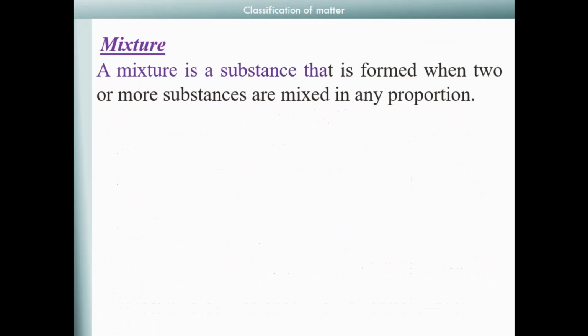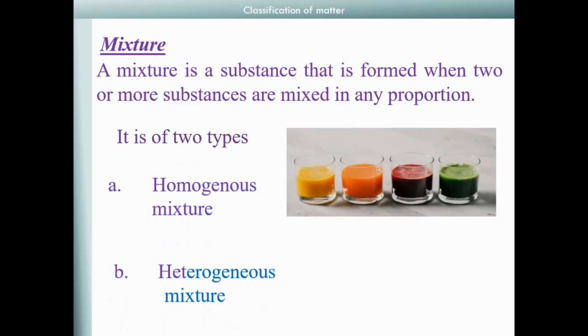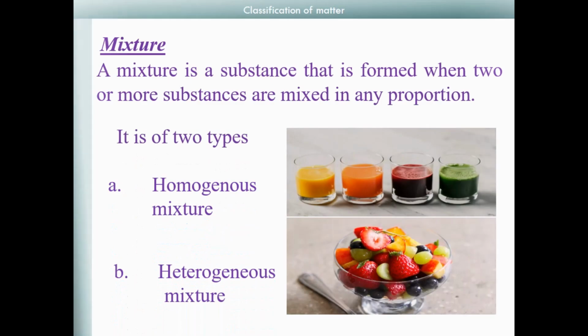Now mixture. A mixture is a substance that is formed when two or more substances are mixed in any proportion. It is of two types, homogeneous mixture and heterogeneous mixture. Homogeneous mixture, we can see some figure here, different color juices. They are homogeneous because the component particles in this type of mixture are distributed uniformly and we cannot see them separately through our naked eyes.